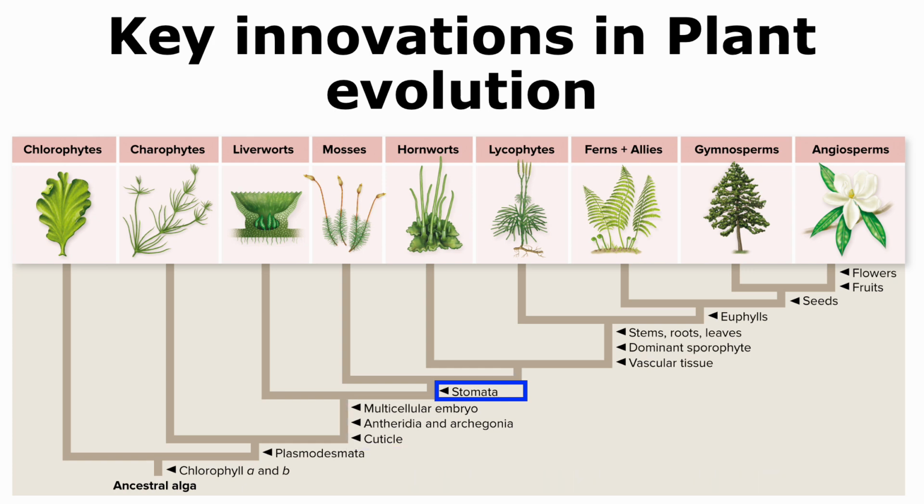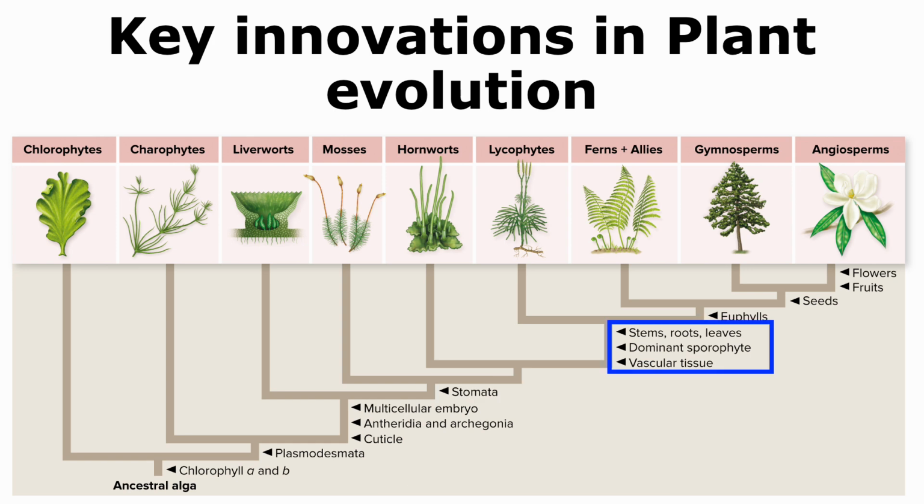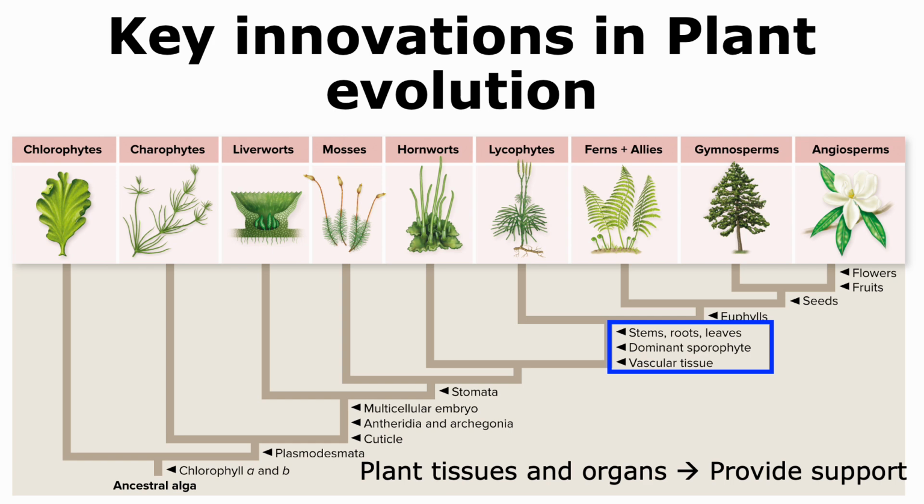The next innovation was the evolution of stomata, which are openings that promote gas exchange. With time, plants evolved tissues as well as organs like stems, roots, and leaves. These tissues and organs provided much needed support in order to grow on land.